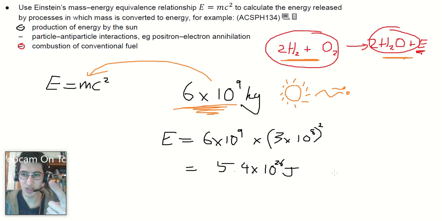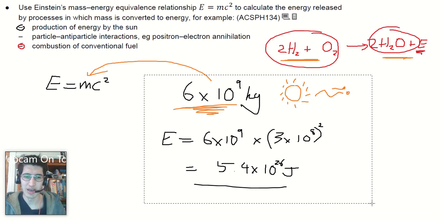This is why the sun is hot. This is why the sun releases light. This is why the earth is allowed to have life and liquid water and all the good things. Right? It's because the sun's producing heaps and heaps and heaps of energy. Okay, last example.